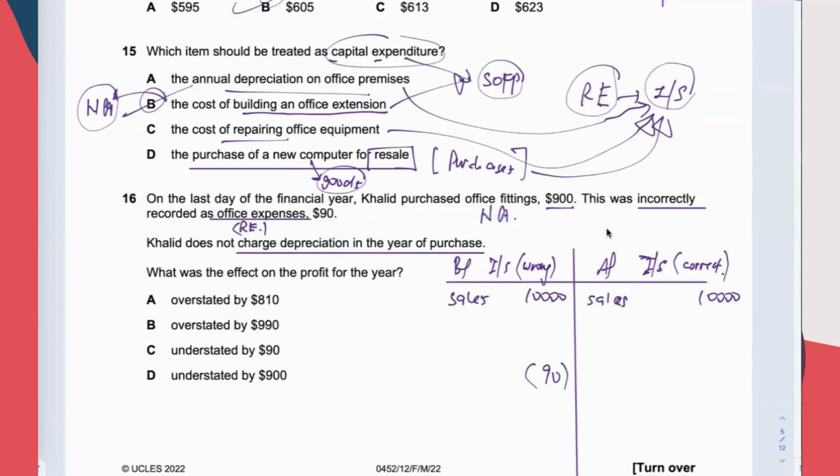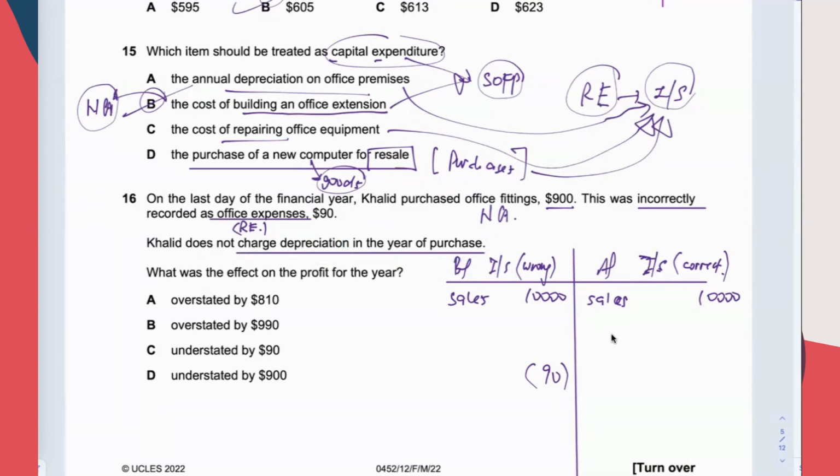Wait, they say the company doesn't charge depreciation in the year of purchase. Oh, that means even if you do it the correct way, the income statement should not have any depreciation regarding the fitting that they bought here, because in the year of buying, they don't charge depreciation.